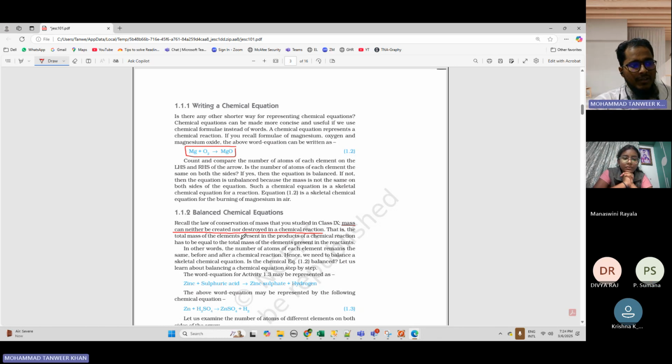That is, the total mass of elements present in the products of a chemical reaction has to be equal to the total mass of the elements present in the reactants. That is what I told: the total mass on the reactant side must be the same as the total mass on the product side. So if on the reactant side you have 2 kgs, how much will be on the product side? 2 kgs. Right? Okay. Divya, is this clear? Yes, sir. What you understood, explain to me.